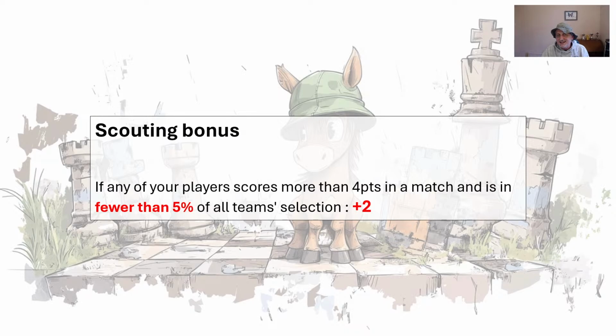The reason that doesn't worry me is supposing they were 5% owned, that extra 2 points is going to be worth 0.1. So it's a minus 0.1. I don't care. Supposing FPL Hippie does very well and he's got 11 players that all get the scouting bonus, that's 22 points. That's going to affect me by minus 1.1. Really don't care. It's not going to be an issue for me. And I think that's it for that.